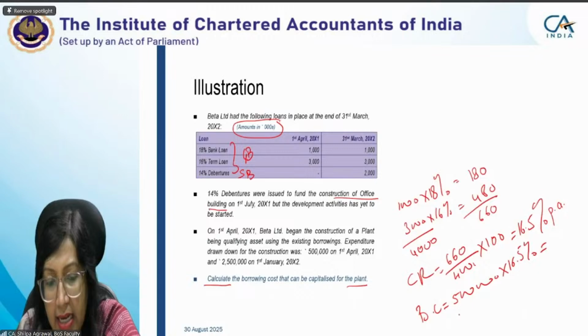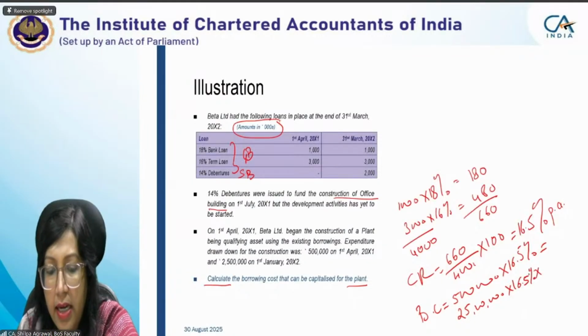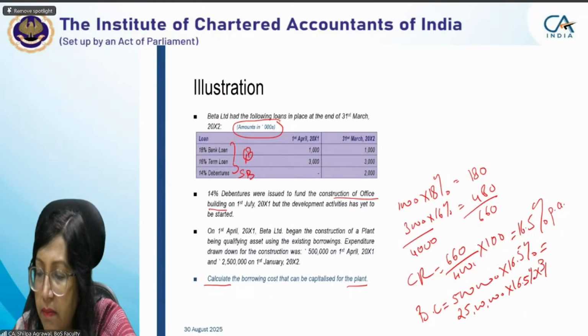But for the second expenditure, that is 25 lakhs, the capitalization rate of 16.5% will not apply for the entire year. It will be for only 3 months.